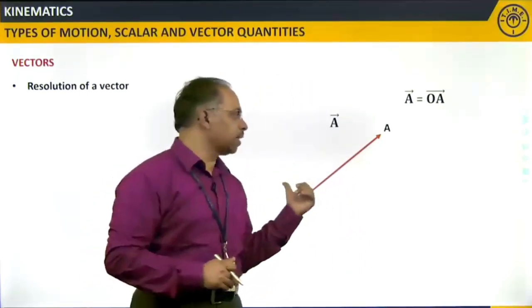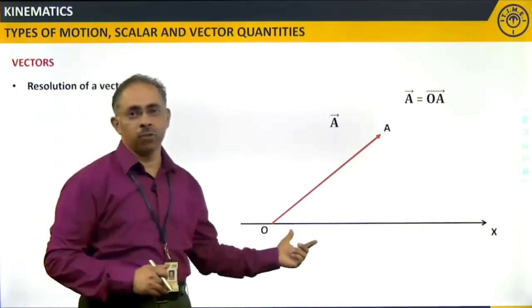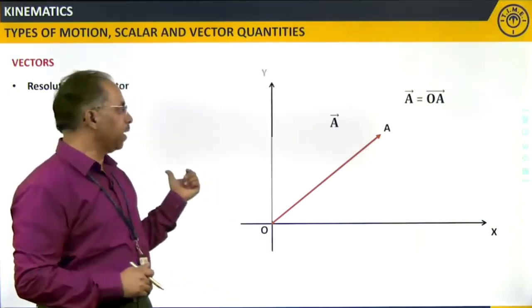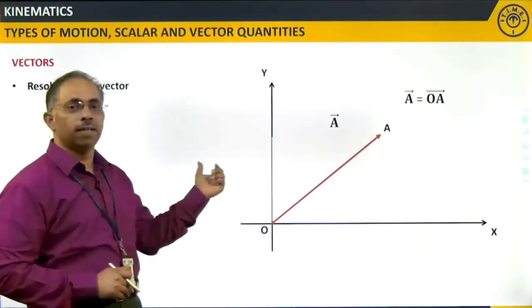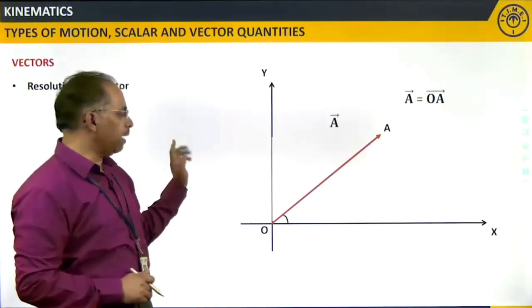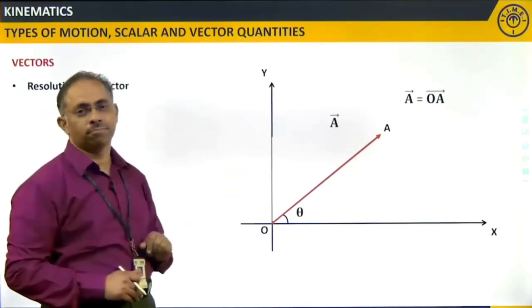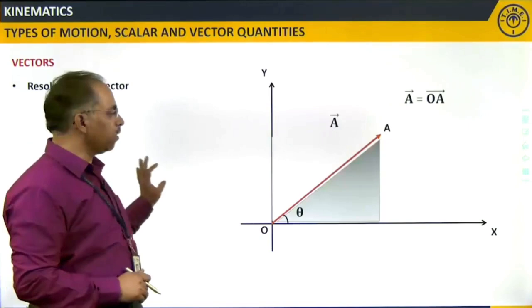So, I am considering a vector OA in this direction. Now, I will take the x-axis over here and a y-axis this way. Now I will check the angle it makes with the horizontal, theta. Theta is the angle it makes.